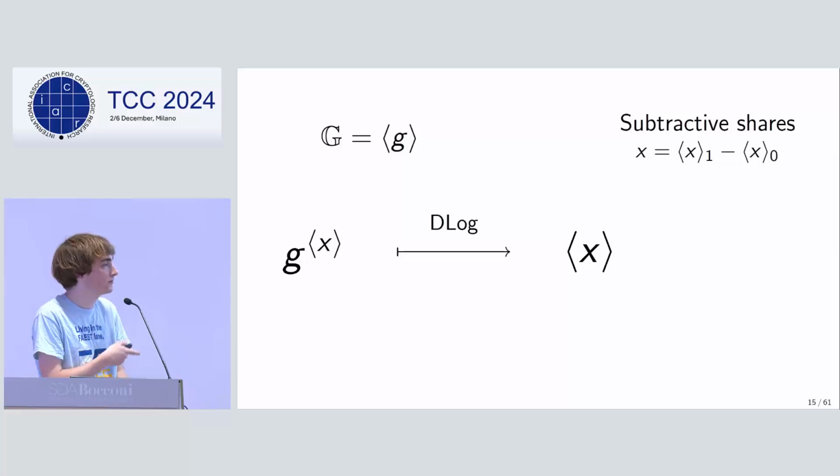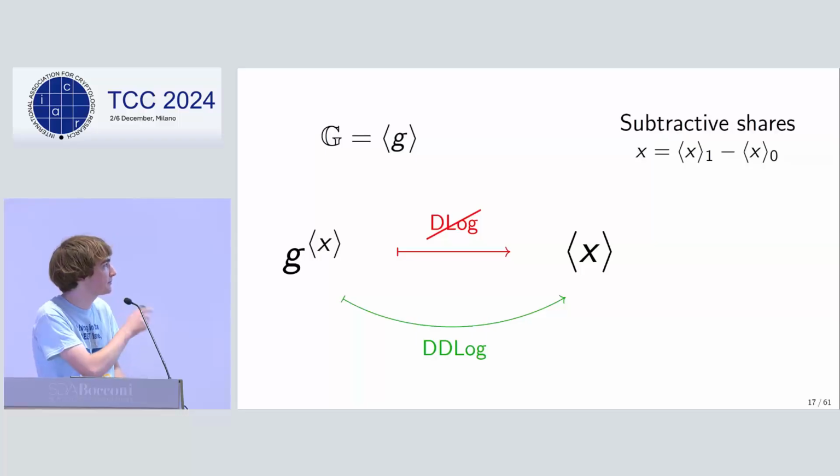Then if somebody knew g to the x, and x was small, or there was some small subgroup such that you could compute the discrete log efficiently, you could just run the discrete log operation. When it's split between two parties, there's this operation called distributed discrete log that gives shares of x from shares of the group element.